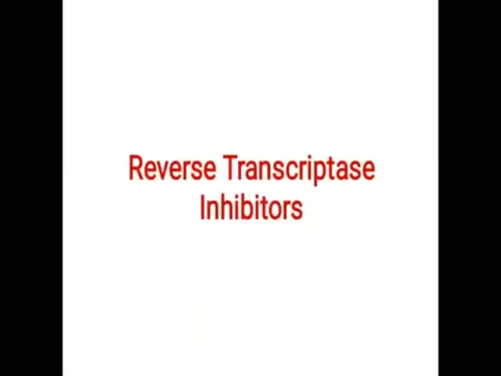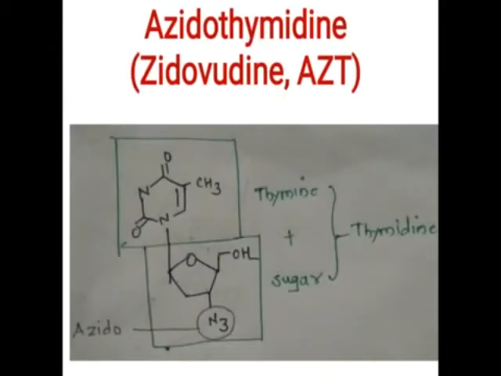Okay, so there are two types: the nucleoside reverse transcriptase inhibitors, and second, the non-nucleoside reverse transcriptase inhibitors. The drugs which have a structure similar to the nitrogenous bases come under the nucleosides. Those which do not have a structure similar to the nucleotide bases come under the non-nucleoside reverse transcriptase inhibitors. Okay, the first drug for the nucleoside reverse transcriptase inhibitors is zidovudine. It is called azidothymidine.